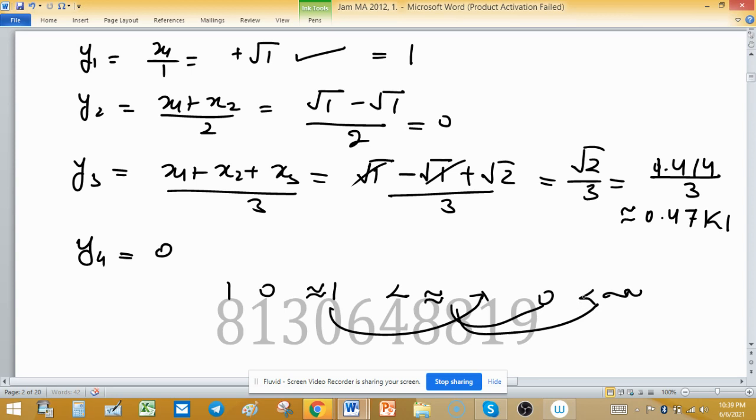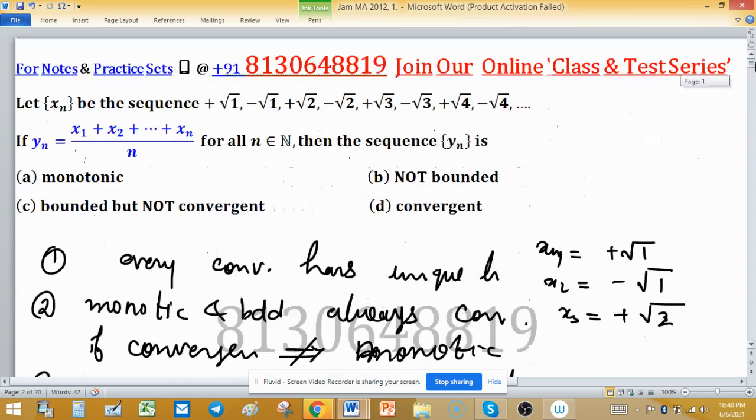So we can say that terms are decreasing, but alternately, because it is 0, some value, 0, some value. So the terms are alternately decreasing, and this will go to 0. So yn is convergent, hence bounded.